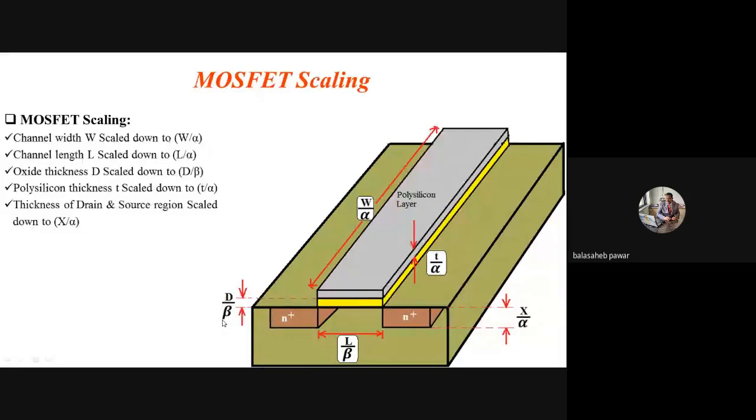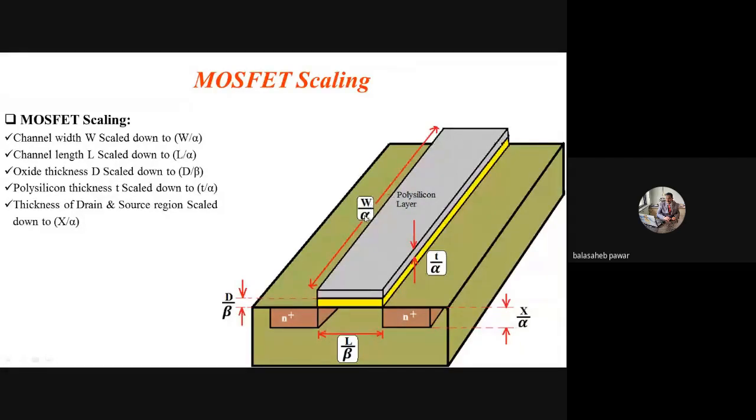You will observe here the channel width W can be scaled down by 1 by alpha, because this 1 by beta is only to scale down the oxide thickness and supply voltage, and all remaining dimensions get scaled down by 1 by alpha. You will observe the same thing here. Channel width W is scaled down by alpha. If originally it is W, then for the scaled transistor it will be W by alpha.